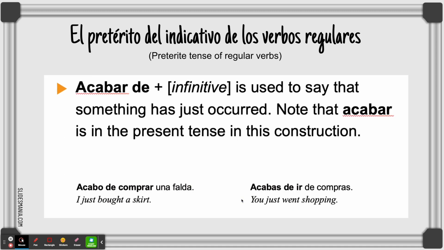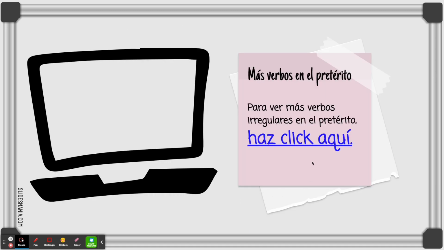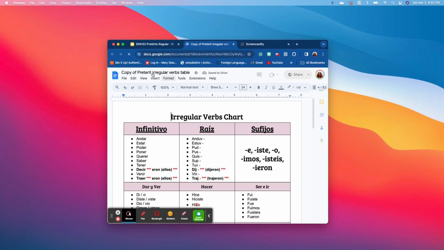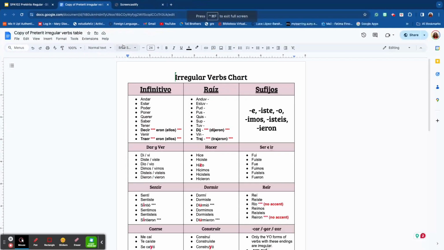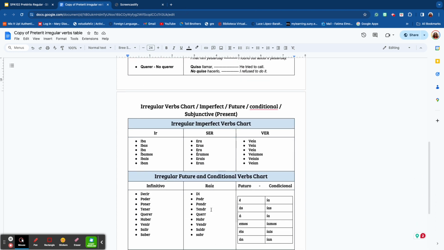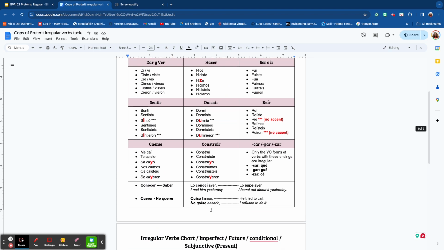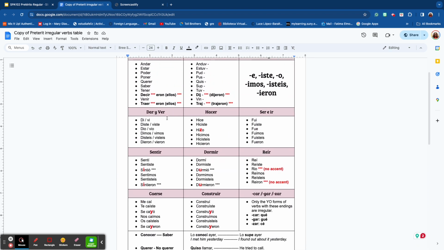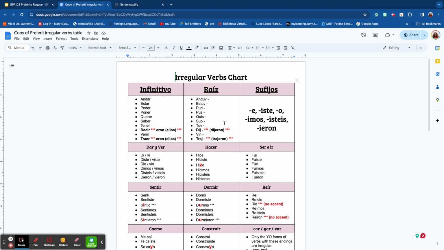Aquí hay más irregulares y más ejemplos. What I did is I gave you this worksheet. It's a really good worksheet, and I encourage you to use it, chicos y chicas, because it has the most used irregular verbs. I have more verbs here for the future if you want to print it out and have it back and forth. Pero aquí tenéis todos los verbos irregulares en el past tense. So, por ejemplo, andar, we call this the UV verbs. You just change the root: anduve, anduviste, anduvo, anduvimos, anduvisteis, anduvieron, and you can see there is no tilde.